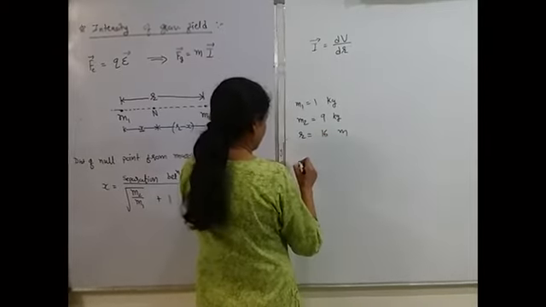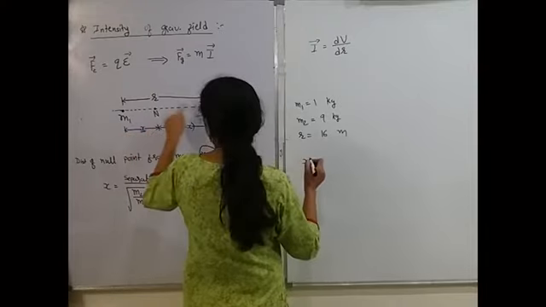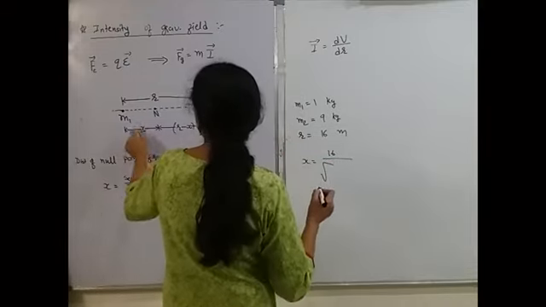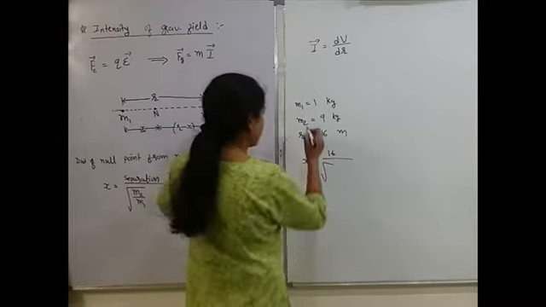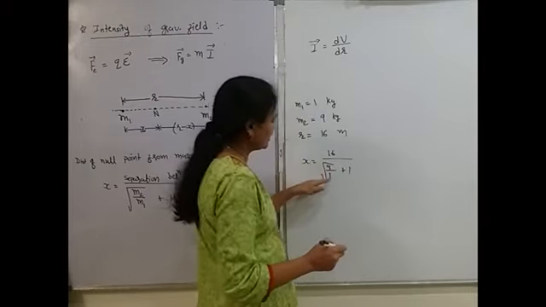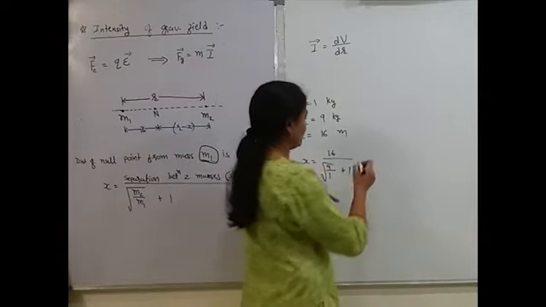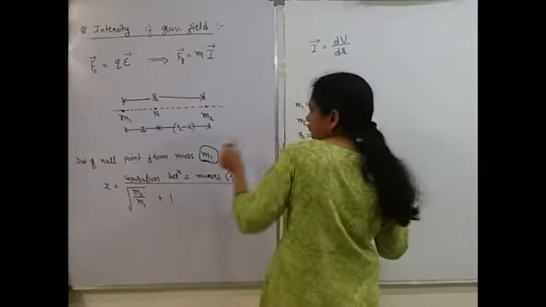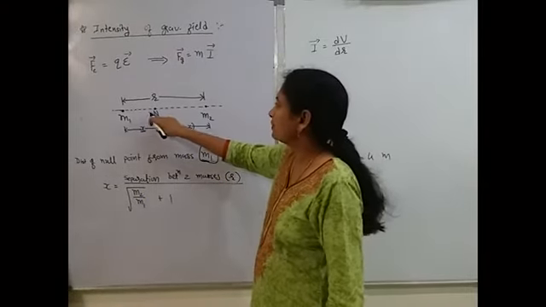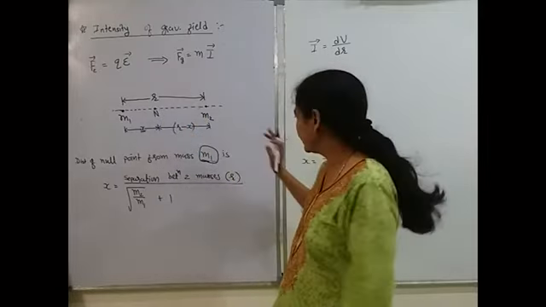Then my distance x, separation is 16, divided by under root of m2 by m1, that is 9 by 1, plus 1. 9 by 1 is 9. Square root of 9 is 3. 3 plus 1 is 4. 16 by 4 is 4 meter. So the location of the null point is 4 meter from mass m1. As it is 4 meter from mass m1, from m2 it will be 12 meter. Okay, you can calculate here.